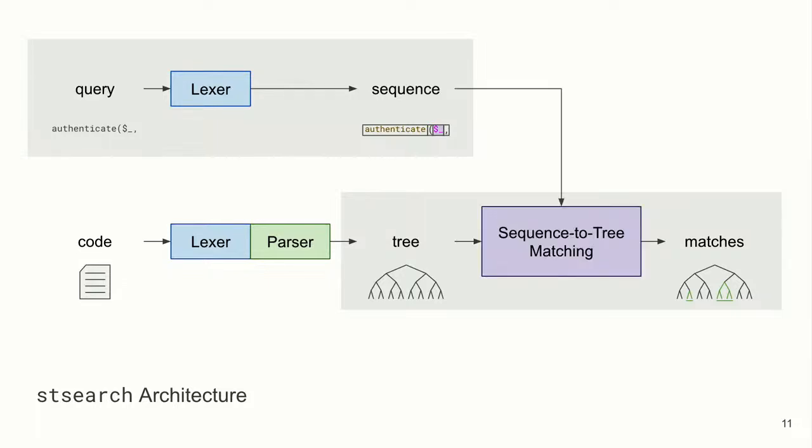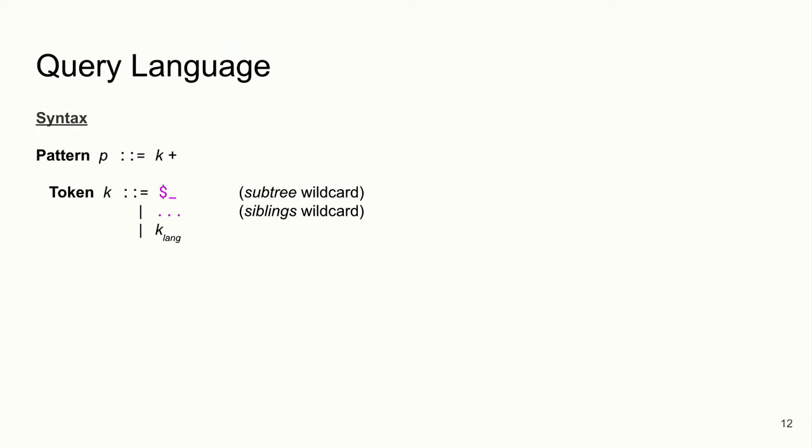Which means that we're going to have to re-engineer our search engine to actually support this idea of searching for a sequence of tokens inside of a larger tree. So what do we want our language to actually look like? In terms of syntax, we want to support things that existing languages already supported. So we want to support any potential token that you might have in your source language that you're searching over.